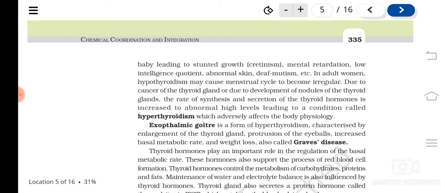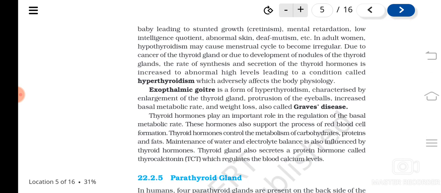Due to cancer of the thyroid gland, or due to the development of nodules, etc., the rate of synthesis and secretion of thyroid hormone can be increased also, and that can lead to a condition known as hyperthyroidism. This thyroid gland actually helps in the metabolism, so that can wrongly affect the body.